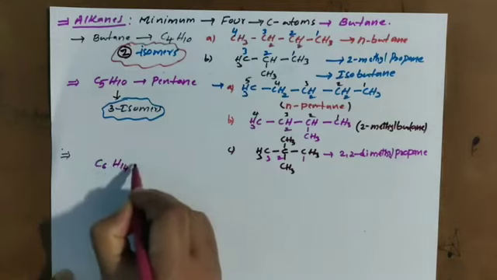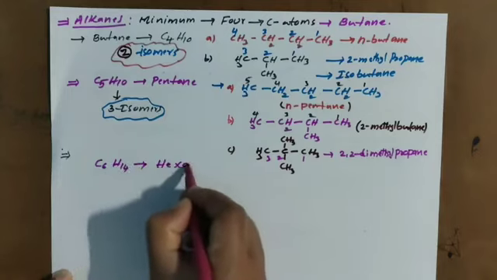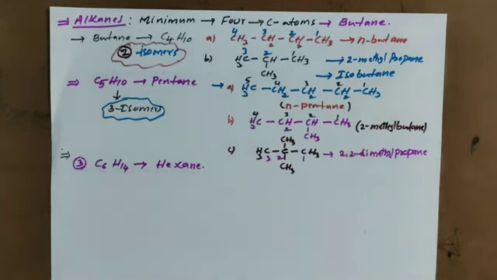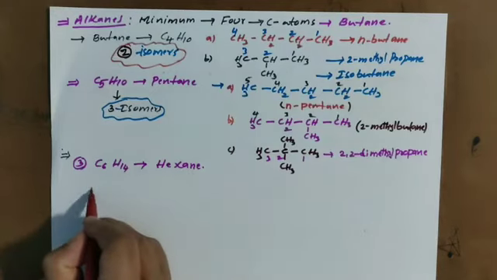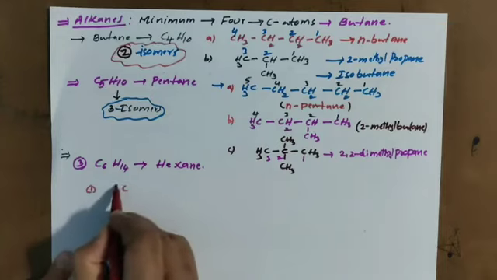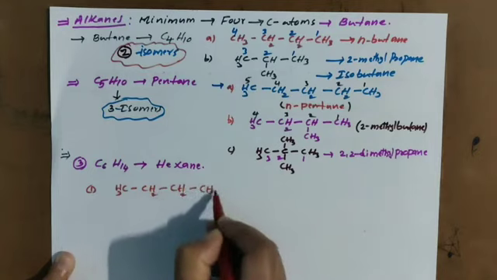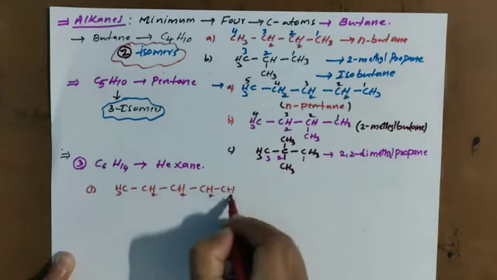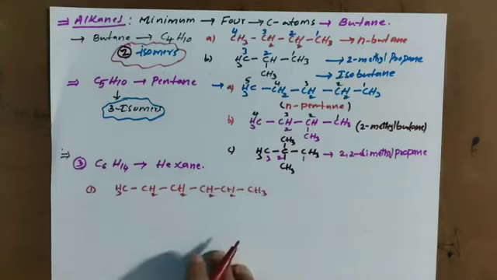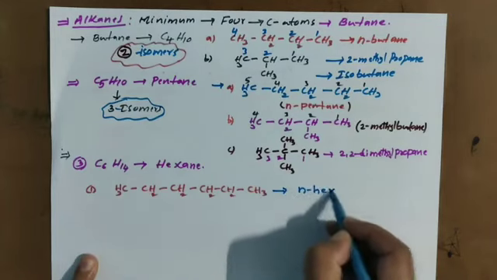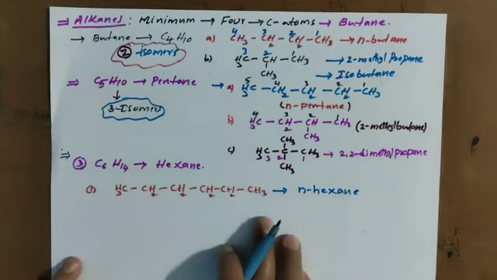C6H14. This we are calling hexane. In hexane, structural isomers are going to be observed. First, you write the first one, with 6 carbons: CH3-CH2-CH2-CH2-CH2-CH3. This we are calling n-hexane. n-Hexane means normal hexane, a 6 carbon chain.